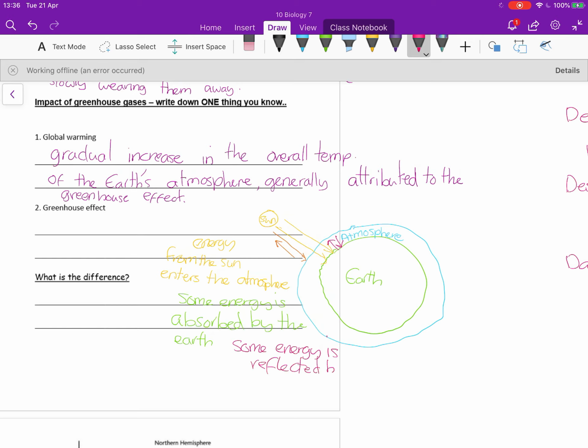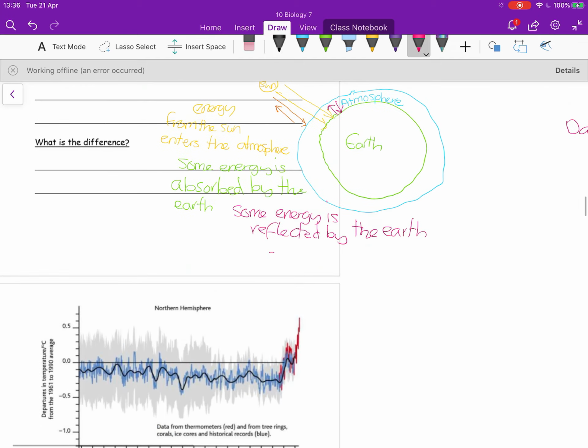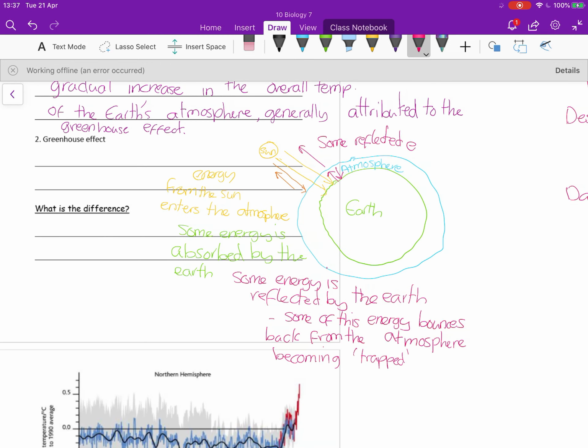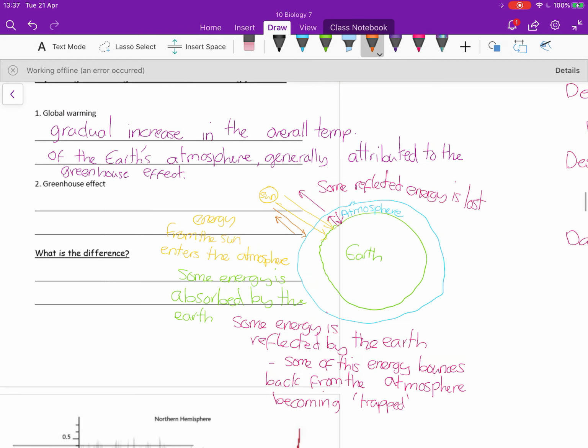And then as it says there, energy from the sun enters the atmosphere. Some is absorbed by the Earth, some is reflected by the Earth. Some of that is going to end up going out into space, some of it is going to end up being absorbed by the atmosphere, and so it's going to increase the temperature of the atmosphere. And so some of that, as I've said before, some of that reflected energy or some of that reflected radiation is lost out into space. This is all totally normal, and a totally normal part of what keeps the Earth's atmosphere warmer. Without the greenhouse effect at all, it would be really, really cold, particularly when it's dark.